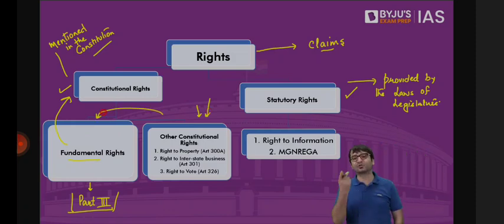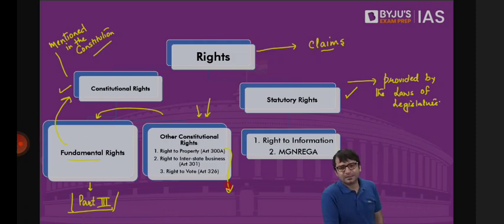What are the other constitutional rights? For example, right to property under Article 300A is a constitutional right, but it's not a fundamental right. It is other constitutional right. Right to interstate business. You have the right to carry out business between Karnataka and Tamil Nadu, between Tamil Nadu and Andhra, between Andhra and Telangana, and vice versa. That is your right, but it is not mentioned in Part 3. It's not a fundamental right. It is other constitutional right.